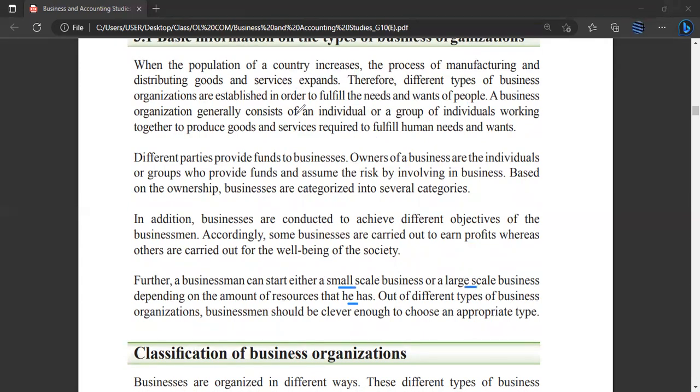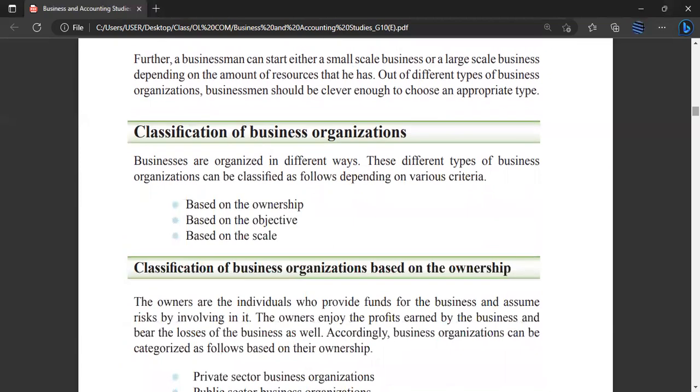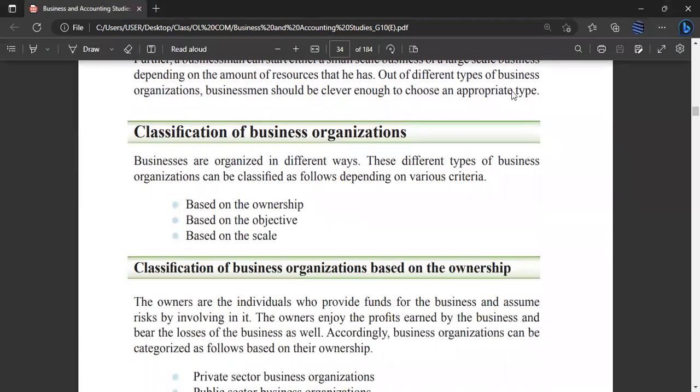Out of the different types of business organizations, the businessman should be clever enough to choose an appropriate type.